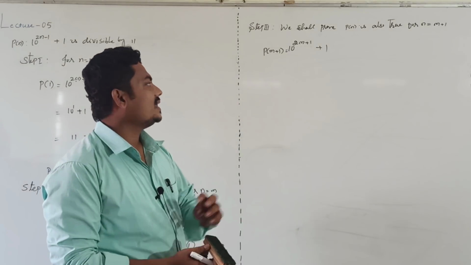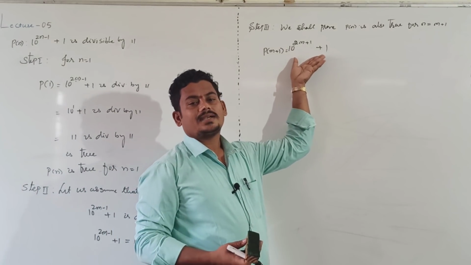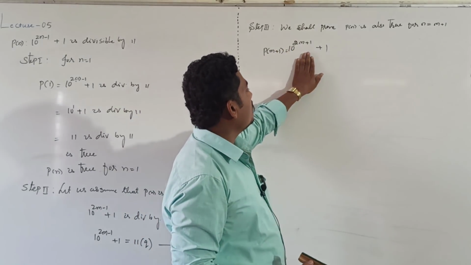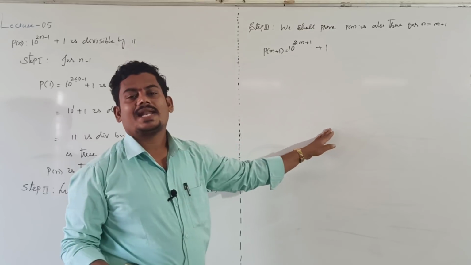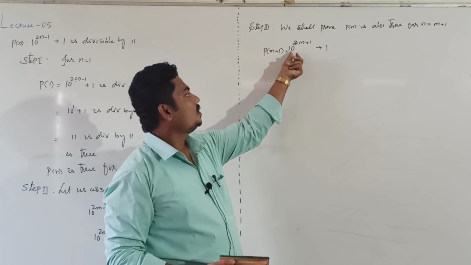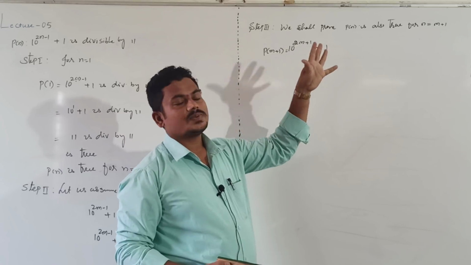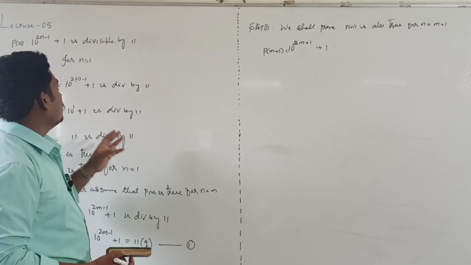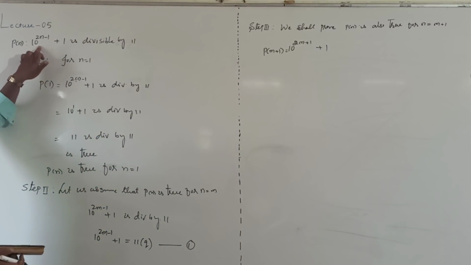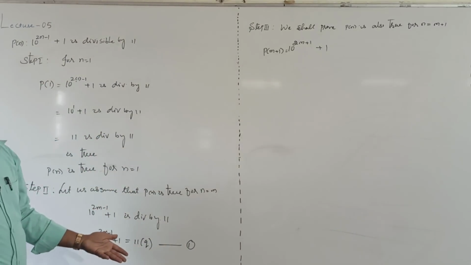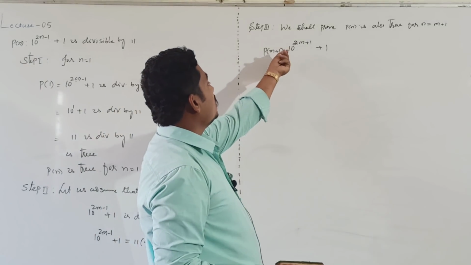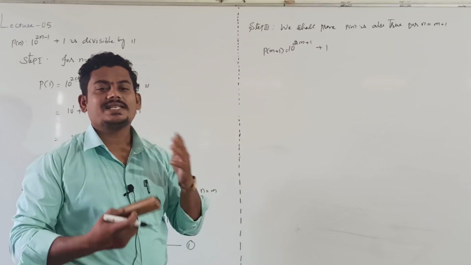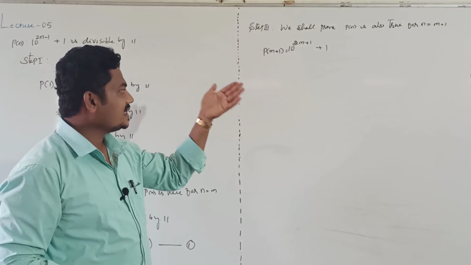But we can't say whether this is divisible by 11 or not. We don't know whether 10 power 2m plus 1 plus 1 is divisible by 11 or not. We know 10 power 2m minus 1 plus 1 is divisible by 11, but here 10 power 2m plus 1 plus 1 is there. We don't know whether it is divisible by 11 or not. So just simplify.